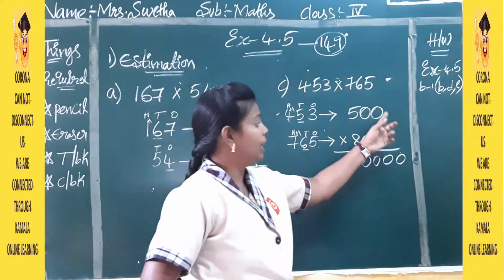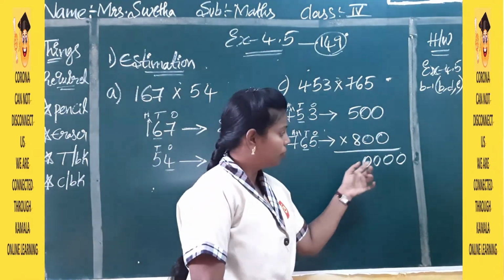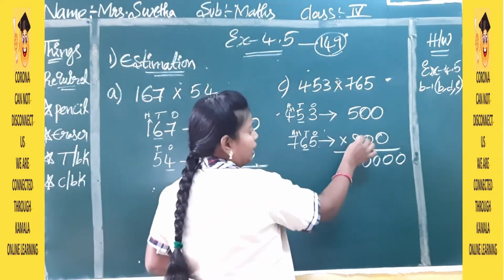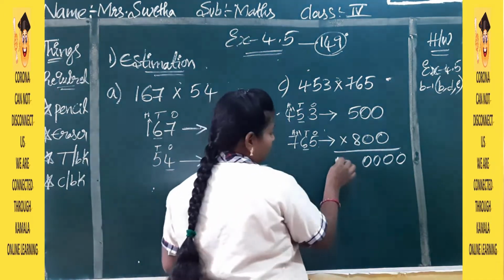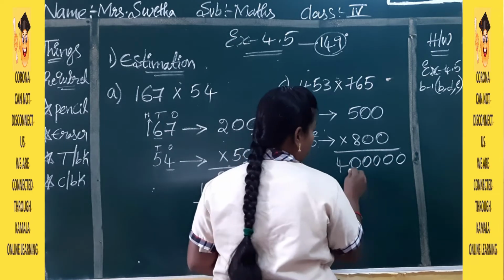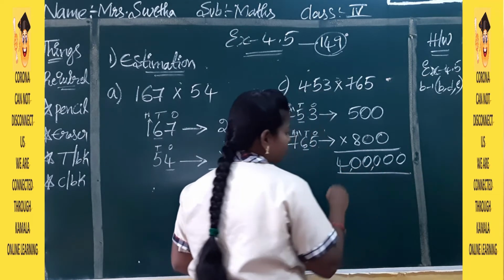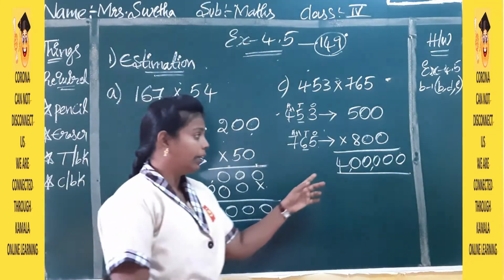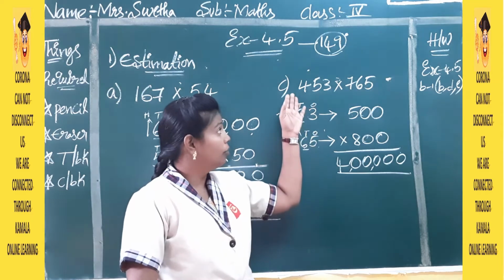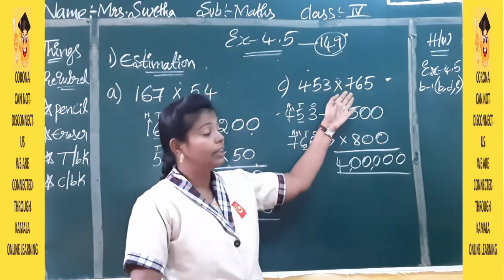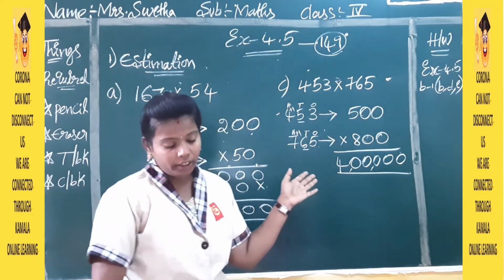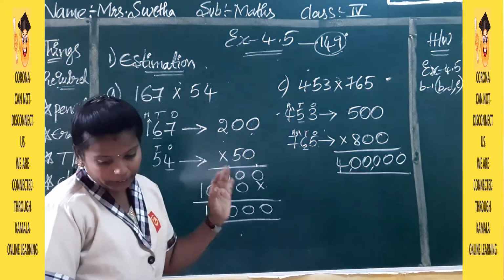Okay, so here we are having 4 zeros. So we will write 4 zeros here in the answer and we have the numbers 8 and 5 left here. So 8 fives are 40. So how much did you get here? Here you got 4 lakhs. The estimation of 453 and 765, how much did you get? 4 lakhs. Okay, so by this we have completed this one.